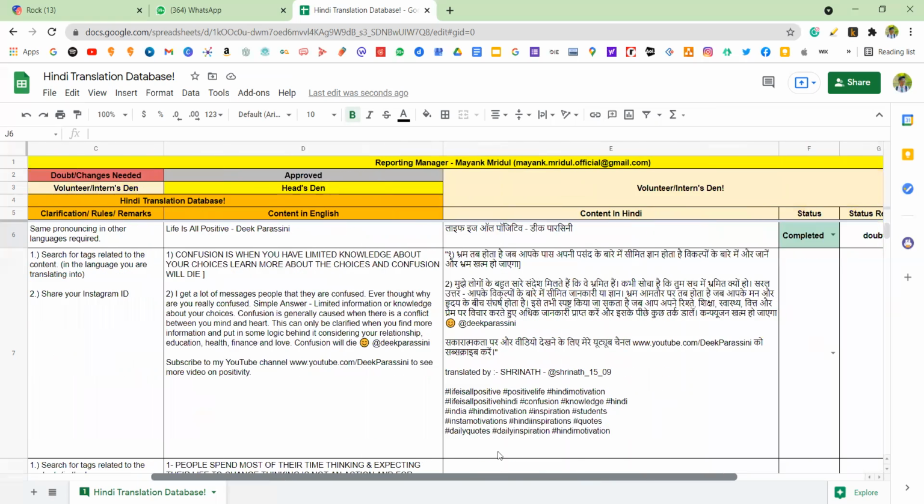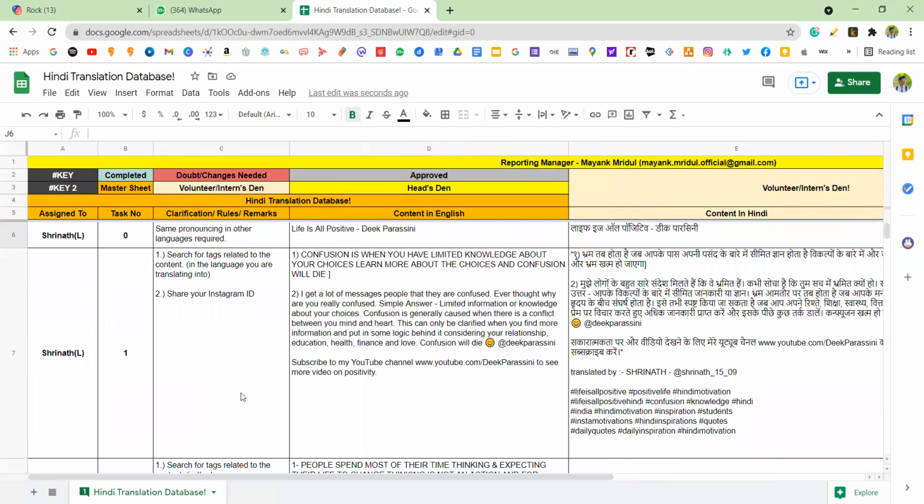So this is the generic database which we have created for now. If you have any inputs to improve it, you're always welcome to share inputs, feedback or queries, whatever it is. And you can see the keys here, which show what each color denotes. So we have specified keys also.